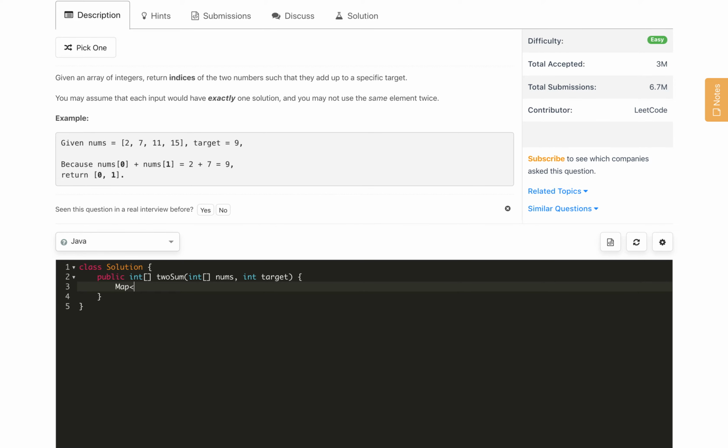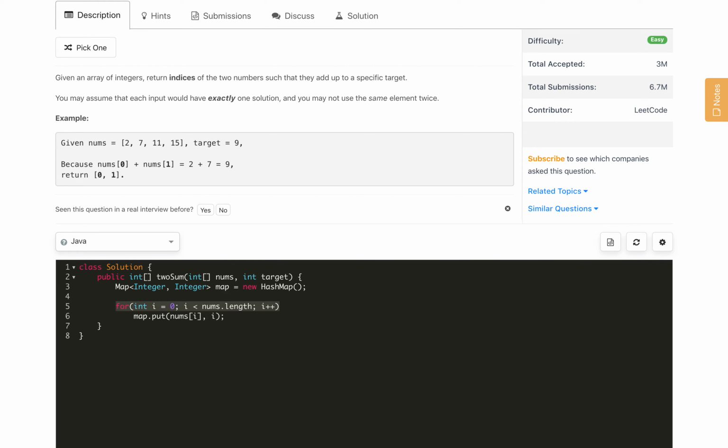For the code we need a map of Integer comma Integer, initialized with a new HashMap, and then we do one pass for int i equal to 0 to populate our map, with i less than nums dot length and i plus plus, and simply map dot put nums of i comma i.